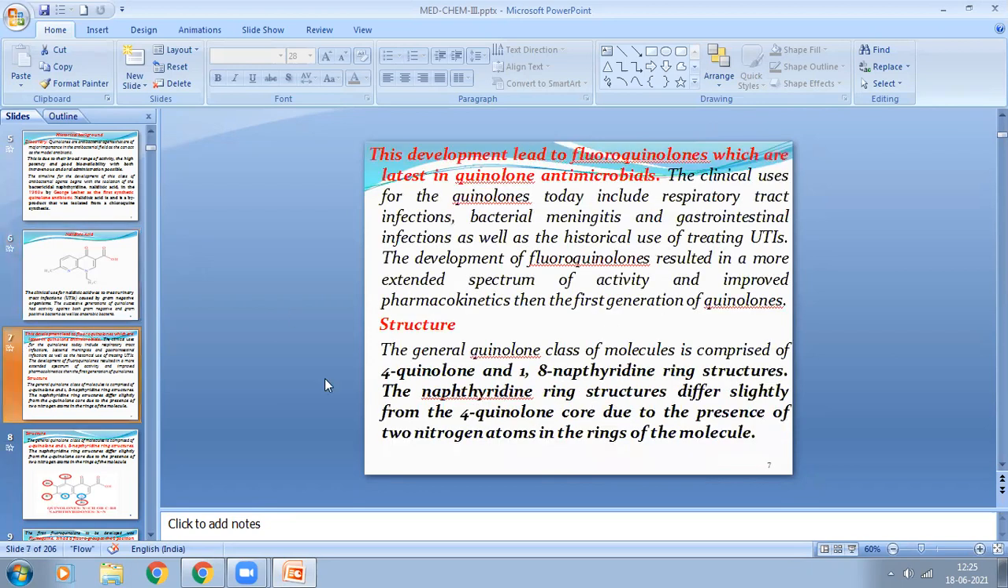Now we see the structure. Generally, the quinolone class of molecules, which we told is 4-quinolone and 1,8-naphthyridine ring structures. The naphthyridine ring structure differs slightly from the 4-quinolone due to the presence of the 2 nitrogen atoms. You see here.